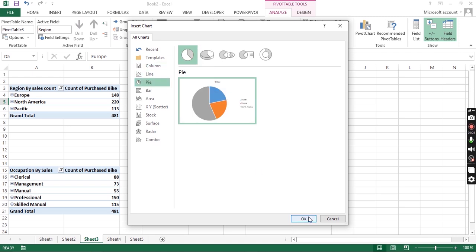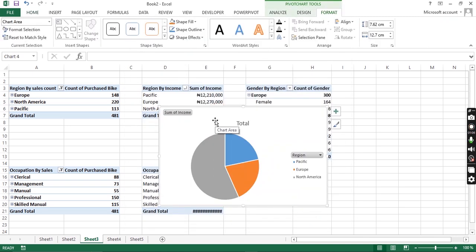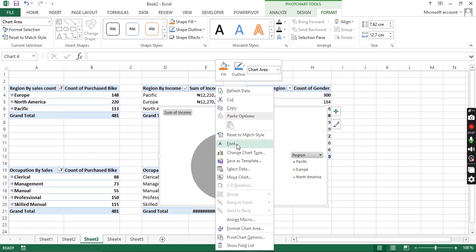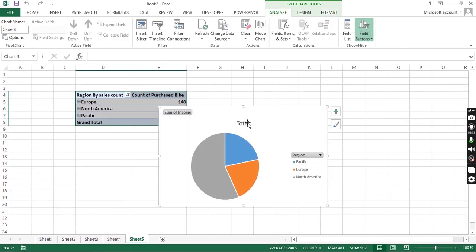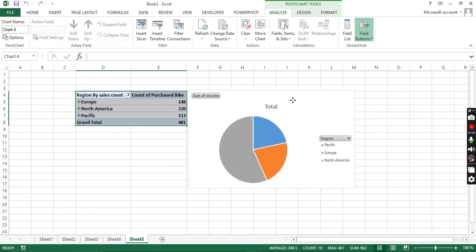Yeah, pie for this. Then we right click to move charts. Okay, so sheet 5, moved it in. So the one for sheet 4, I'm just leaving it. So sheet 4, let's keep it that way. Sheet 4 is over here.